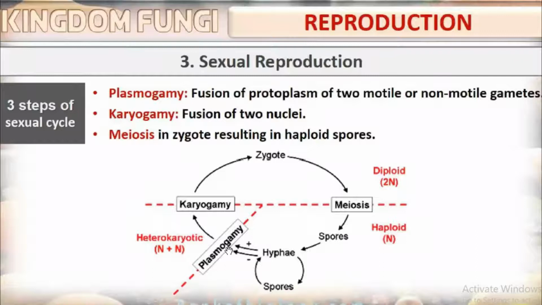The fusion of two protoplasm, plasmogamy. Then nuclei also fuse. Karyogamy occurs. So that zygote is produced. Zygote undergoes meiosis and produces the spores. The spores are haploid. Then from the spores, these hyphae are produced.